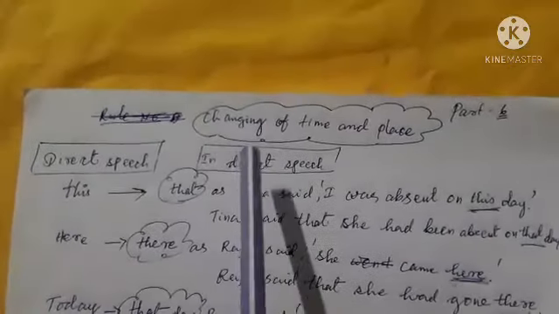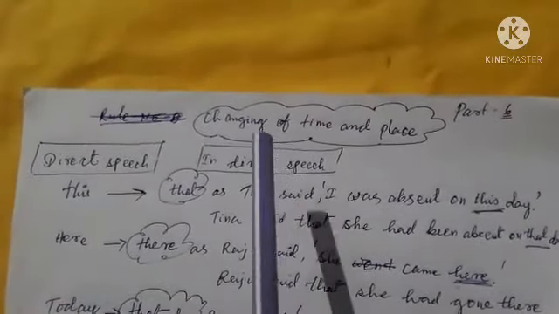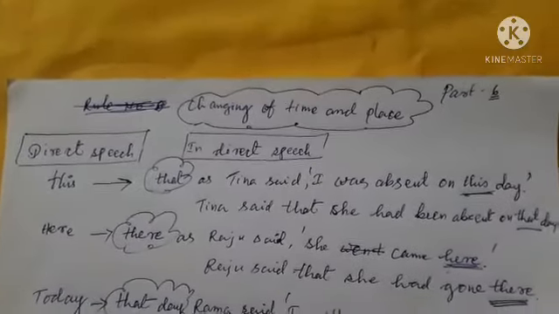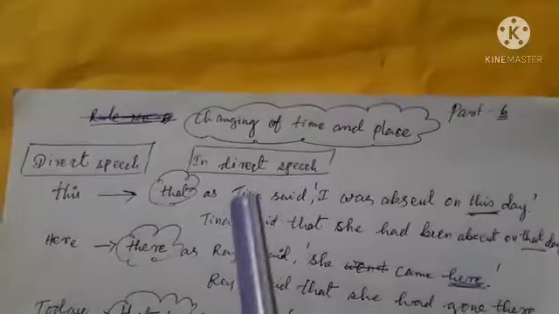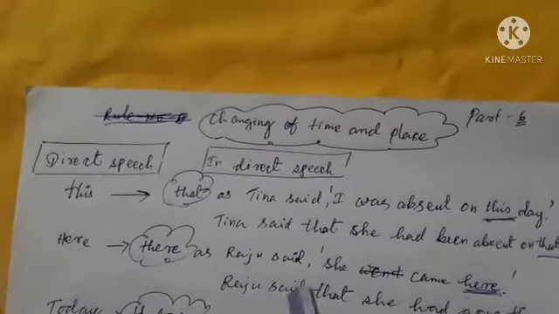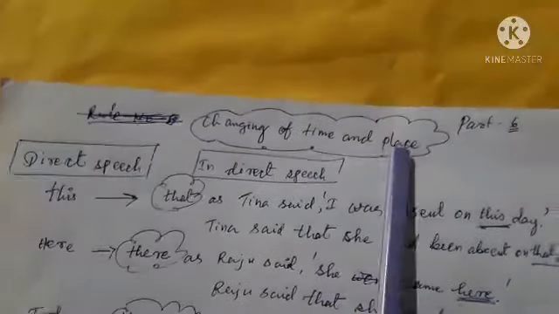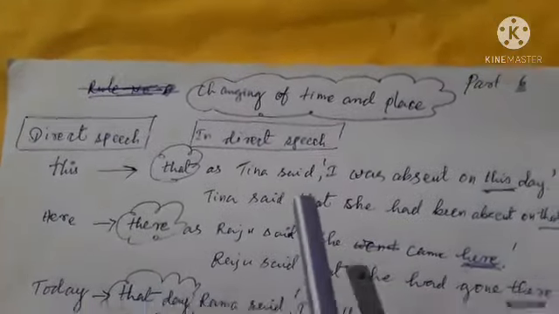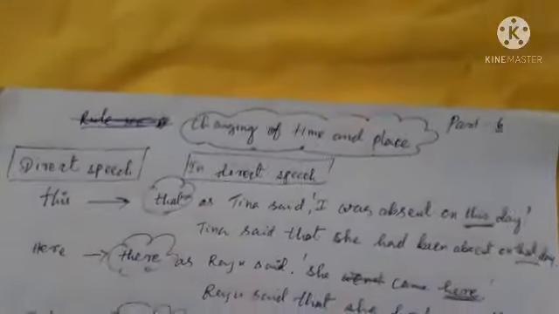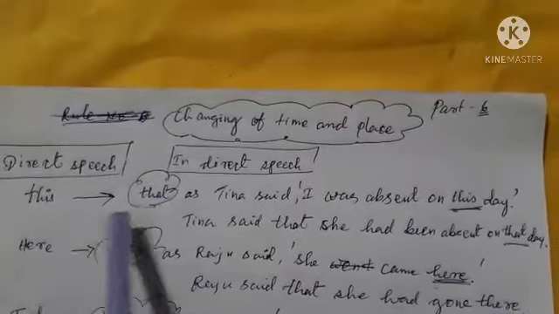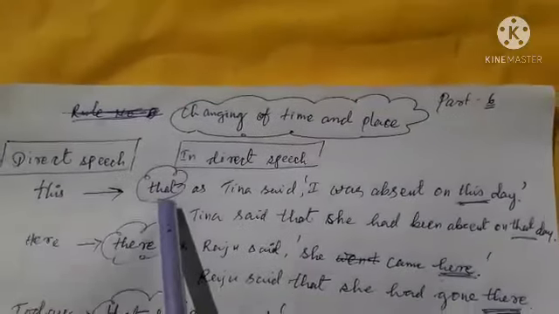After having learned the rules of changing pronouns, now we shall learn the rules of changing of time and place. So when we change direct to indirect speech, the word this changes to that.